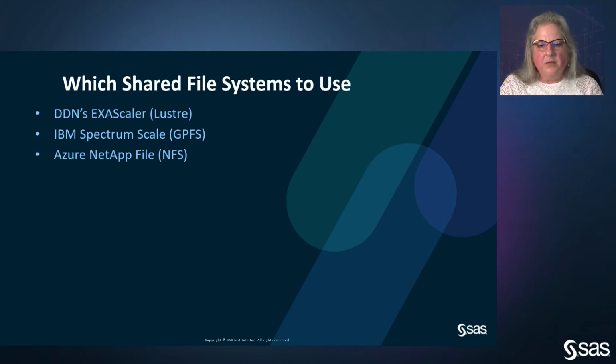So it is available there. It also does not scale out as well as the other two shared file systems. So if you need to attach more than, say, 48 cores to the shared file system, Azure NetApp might not be the one to look at there.